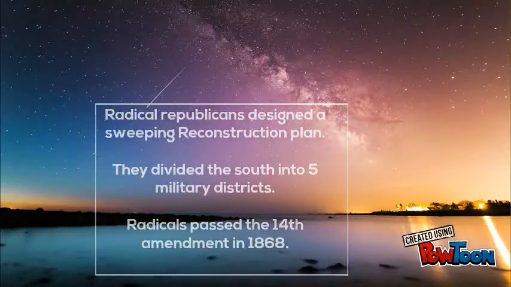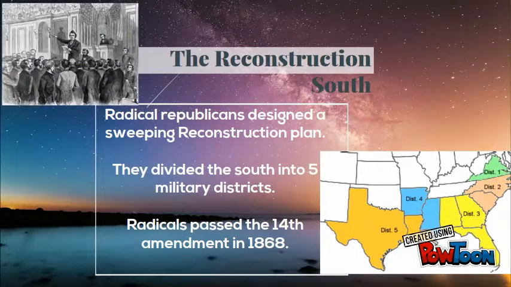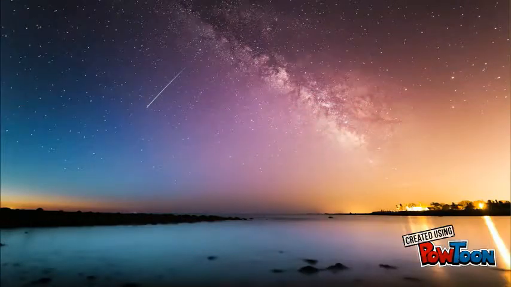The radical Republicans divided the South into 5 military districts under the command of Union generals. As a condition of readmission to the Union, all Southern states were required to grant the vote to African American men. Radicals passed the 14th Amendment, which guaranteed full citizenship to all people born in the United States.